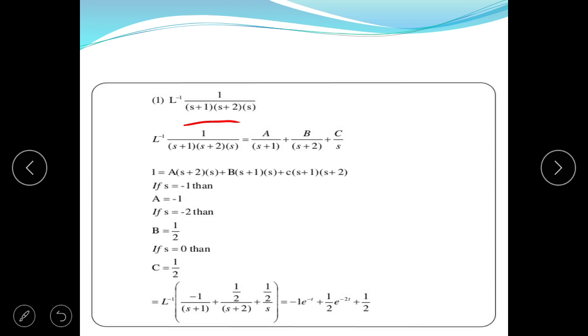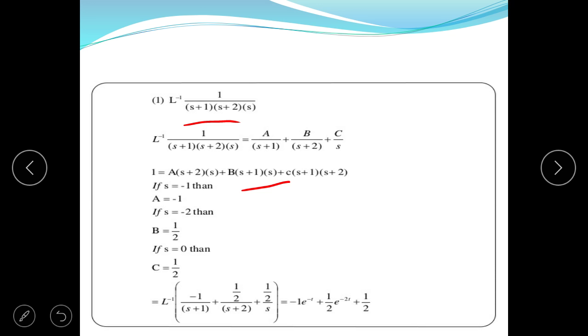So we can write a upon s plus 1 plus b upon s plus 2 plus c upon s, where a, b, c are constants. Their values are obtained. Now we equate this equation with respect to the numerator, so we can obtain the values of a, b and c.